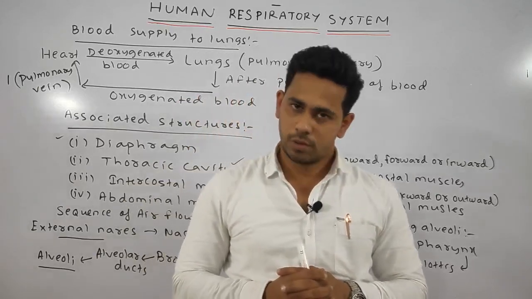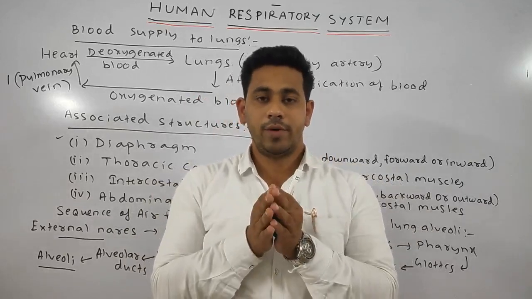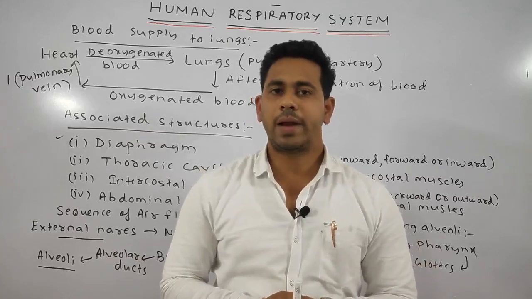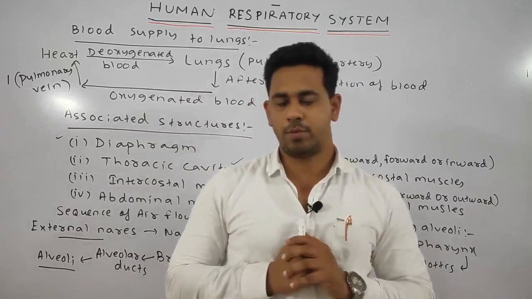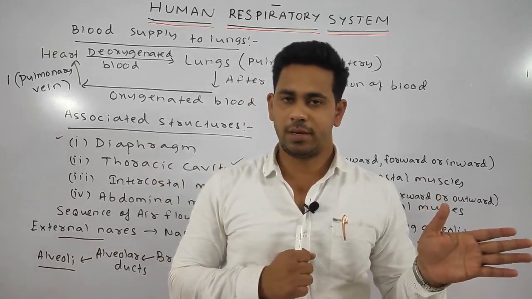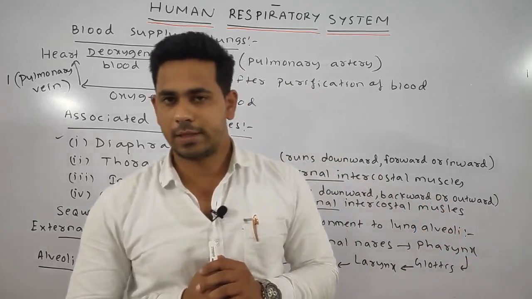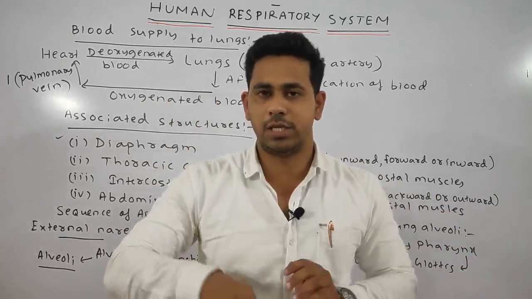When it enters the thorax region, it bifurcates into two primary bronchi, a left primary bronchus and a right primary bronchus. The left one is longer, 5 cm in length, and the right one is 2.5 cm. The region where it enters the lungs is called the hilus.